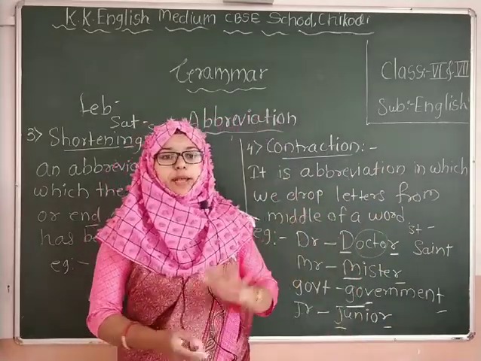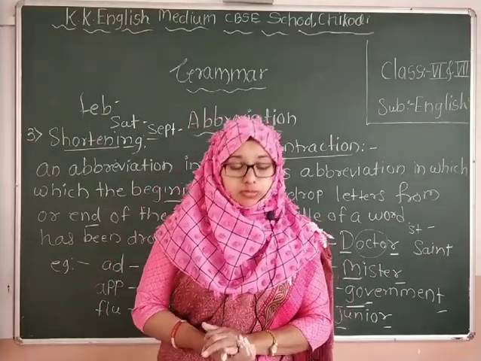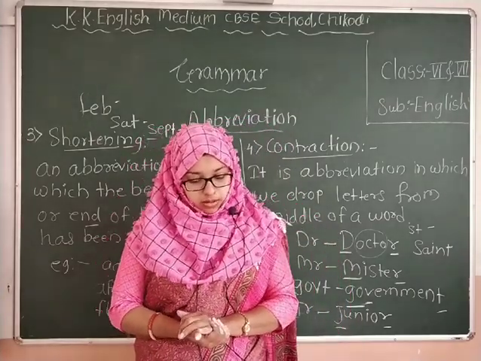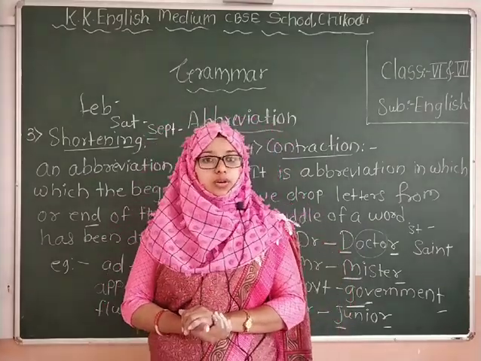So these are the four types of abbreviation. Here you have homework on page number 97, and you can write it in your notebook.